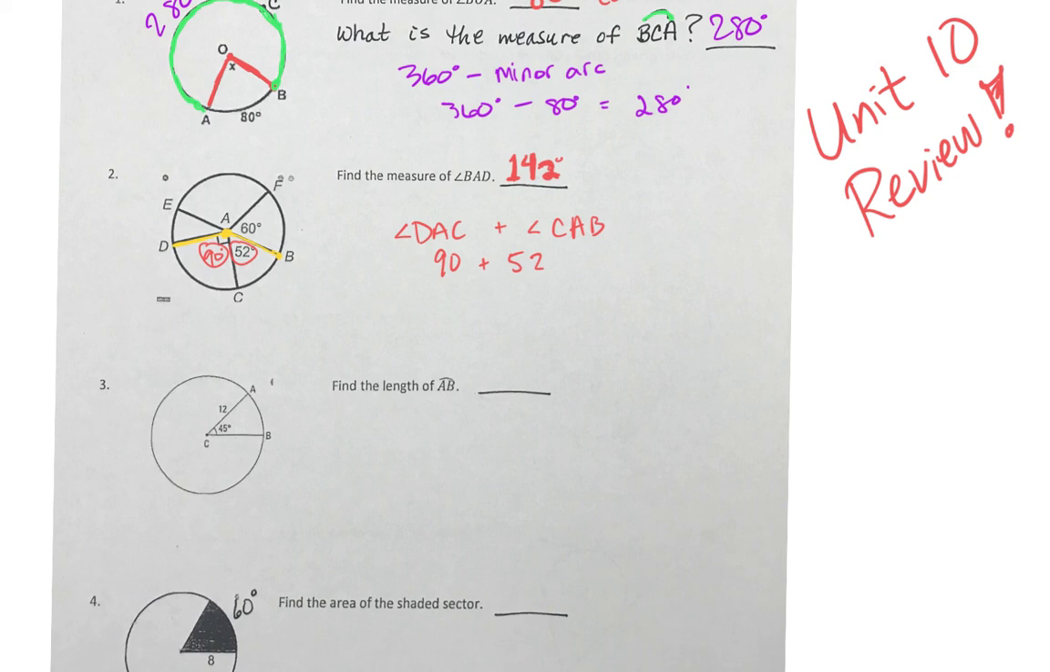Number 3, find the length of arc AB. I bet 3 and 4 will be the most missed questions on the test, because they are required to remember a formula. So before you can answer question 3, you must first find something. What do you have to find first? Before you can find the length of just the arc, what do you need to find first? To find the length of just the arc, you would have to first find this length.